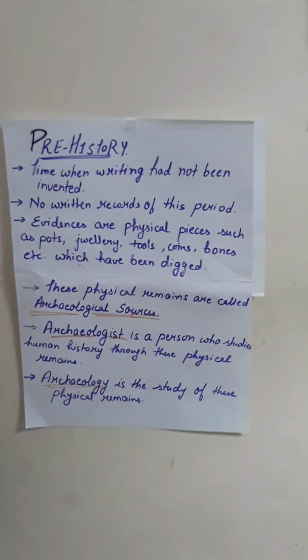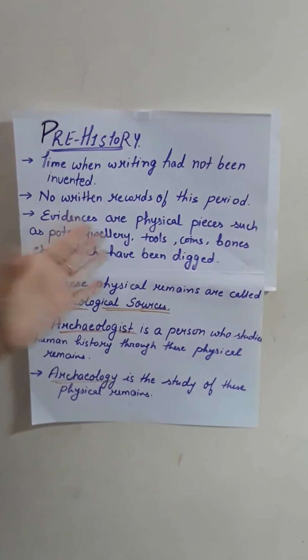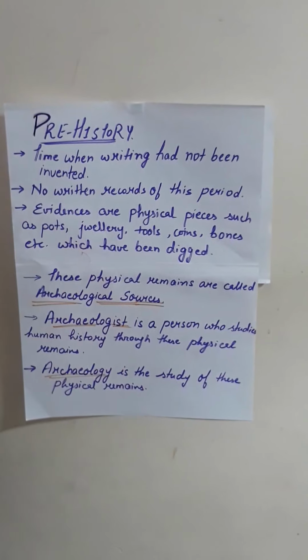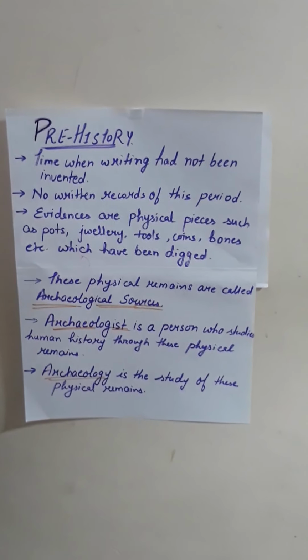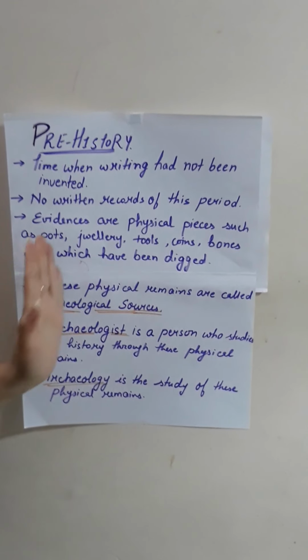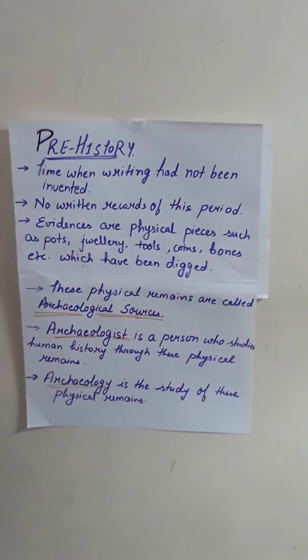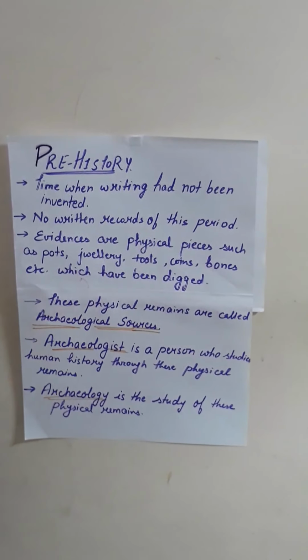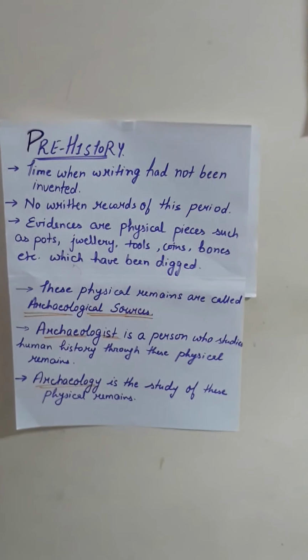During this time writing had not been invented. People were not able to write anything, so there are no written records of this period. How did we come to know about this time period? We came to know about it through physical evidence such as pots, jewelry, tools, coins, bones, etc., which have been dug out of the soil.